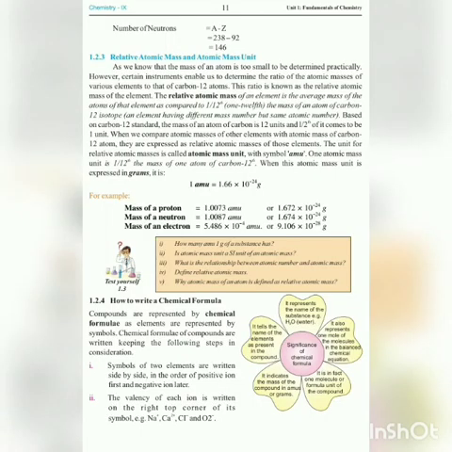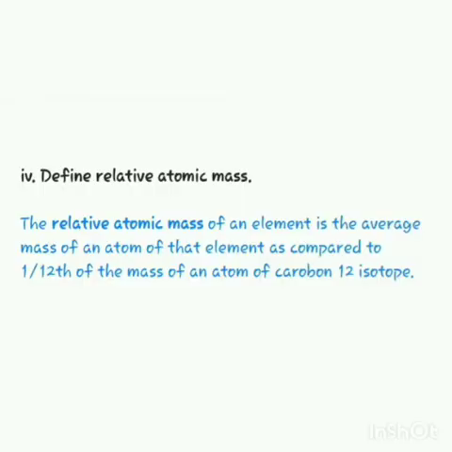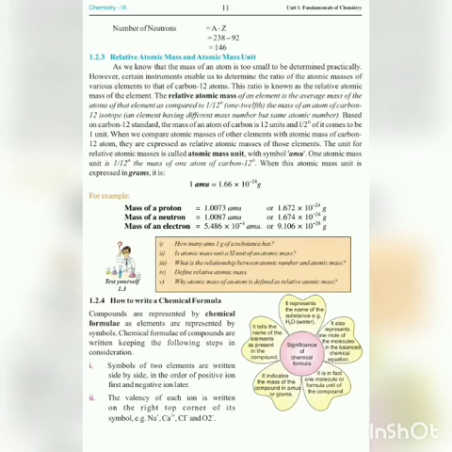And the fourth question is: define relative atomic mass. As we have discussed earlier, the relative atomic mass of an element is the average mass of an atom of that element as compared to 1/12 of the mass of an atom of carbon-12 isotope. And the last question of this Test Yourself is: why is the atomic mass of an atom defined as relative atomic mass?